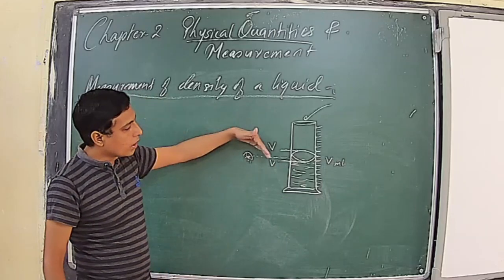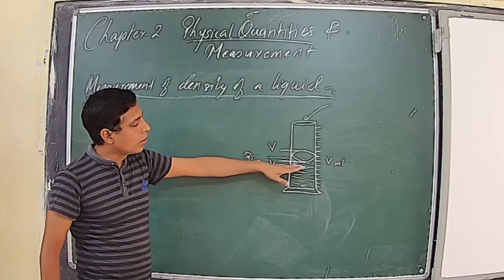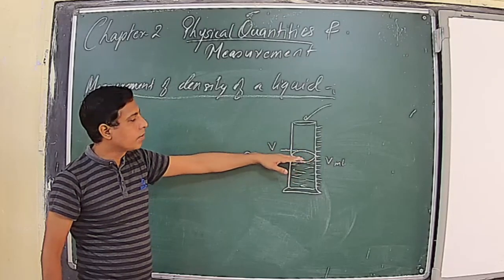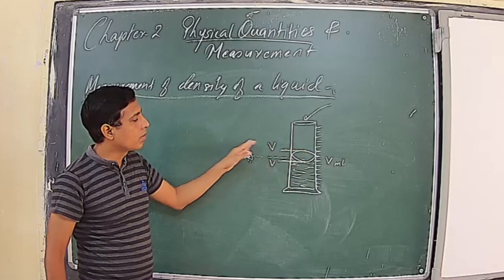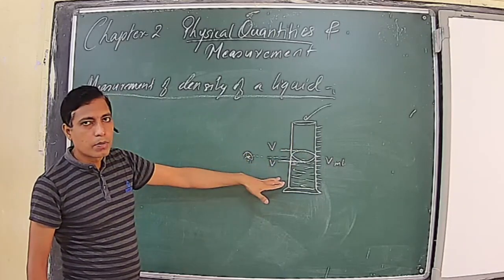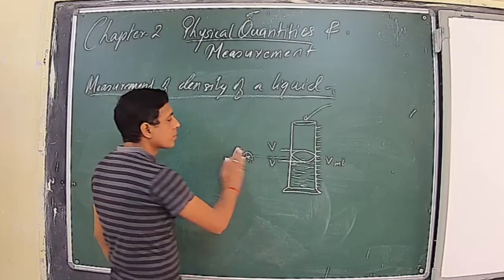So depending upon the curvature, if it is curved downward, we observe the bottom position of the curve. If it is curved upward, we observe the upper position of the curve, and we take that reading as the volume of the liquid present in this measuring cylinder.